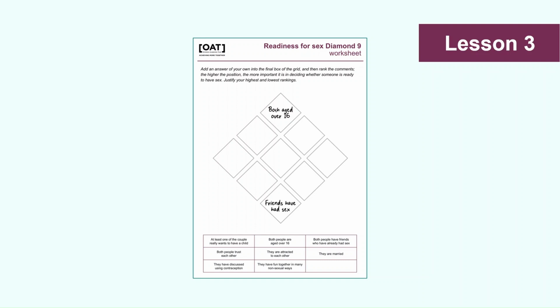Now, the initial ranking within the Diamond 9 itself isn't so much the focus here, because it's actually really easy for students to write a couple of words in each box. They don't have to think about it much, let alone actually thinking hard about their ranking and the reasons why. So instead, to really push them a little bit and prompt them, you can ask pupils to add justifications for their top and bottom selections. That's then encouraging pupils to think harder about the reasons behind their decisions, but then it's also nudging them into thinking about what they might be able to contribute to a subsequent conversation when the class discusses it. As you can see from the example, they don't have to be particularly long, it's just to give a flavour of what the meaning behind the decision is.